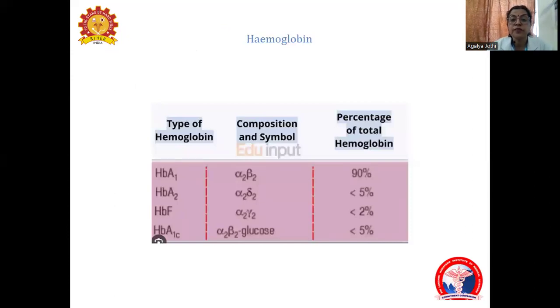Hemoglobin: we have different types of hemoglobin. HbA1 consists of alpha 2 beta 2 chains. HbA2 consists of alpha 2 delta 2 chains. HbF is alpha 2 gamma 2 chains.